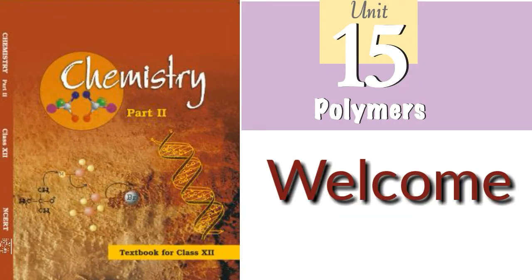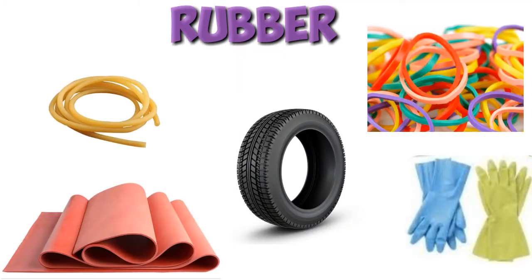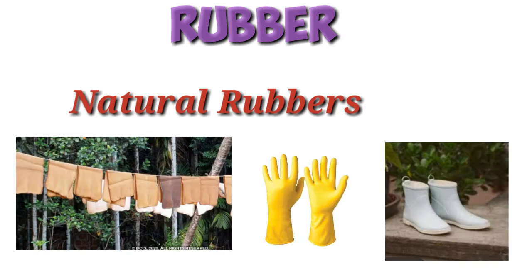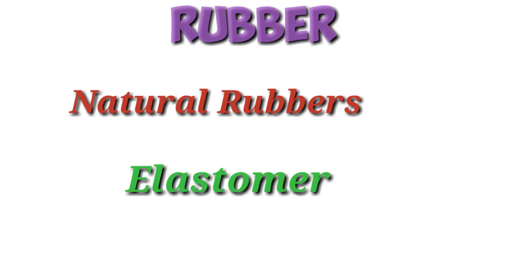Welcome back. Today we are starting with rubber. Rubbers are of two types, natural rubbers and synthetic rubbers. We can start with natural rubber. As the name suggests, they are naturally occurring polymers and possess elastic properties. It is also called elastomers.